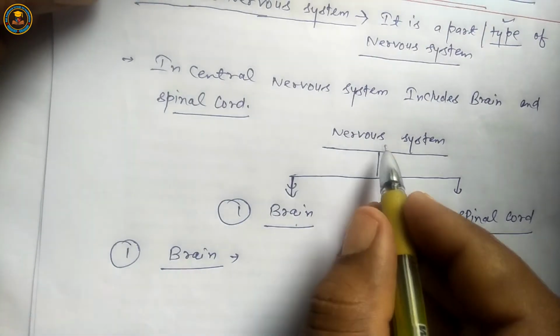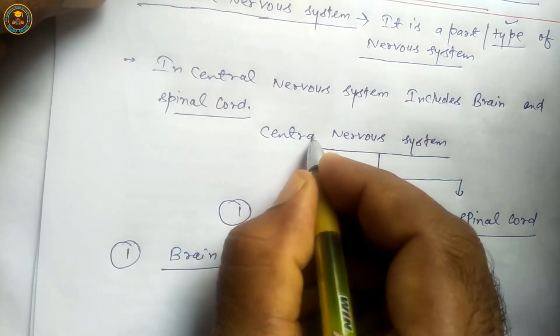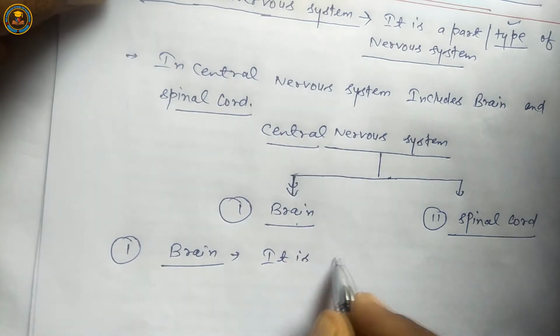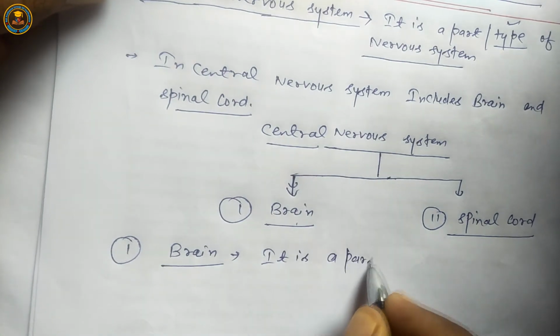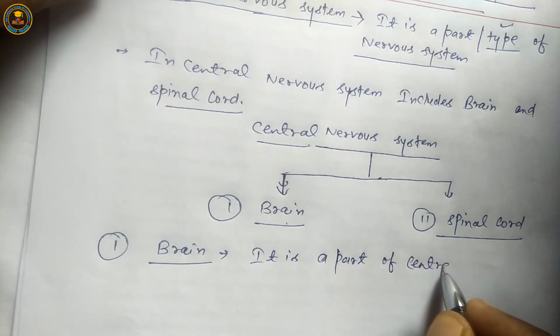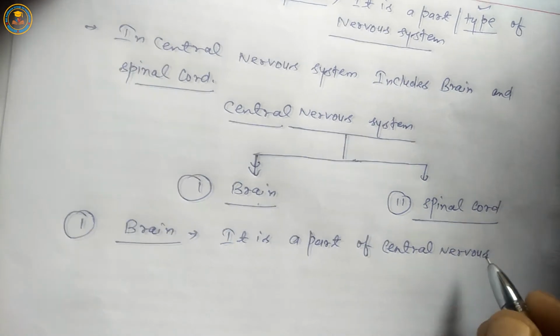Students, it is a part of the central nervous system.